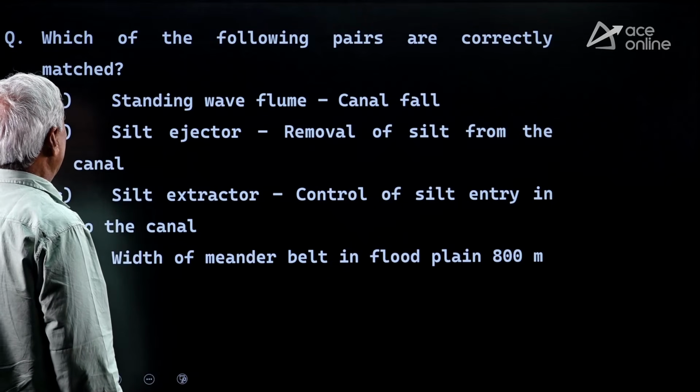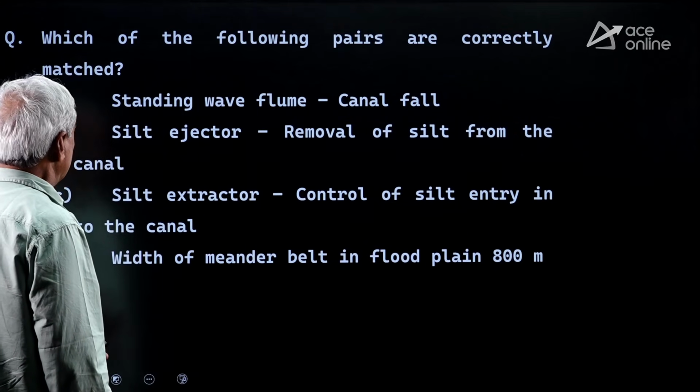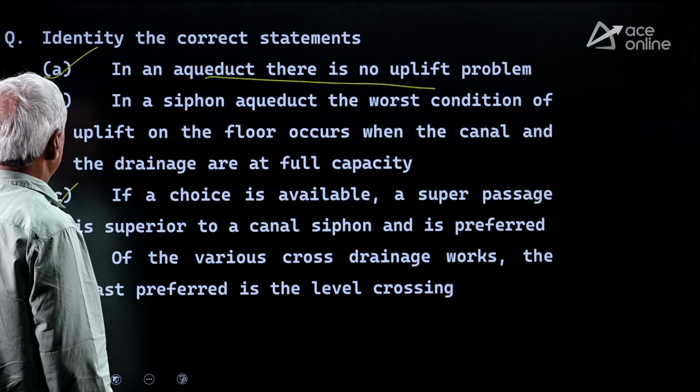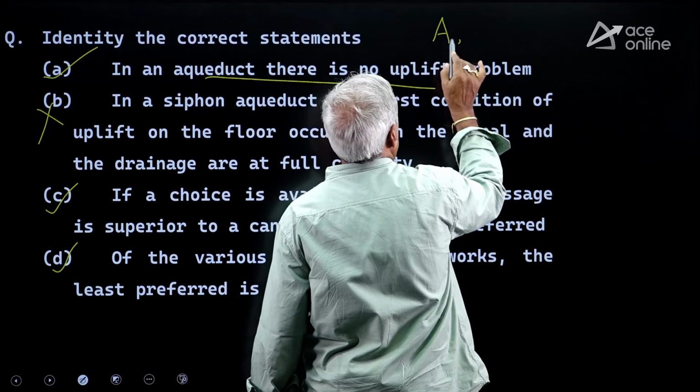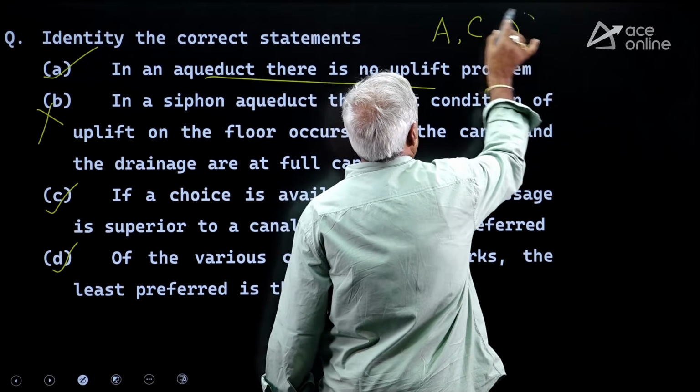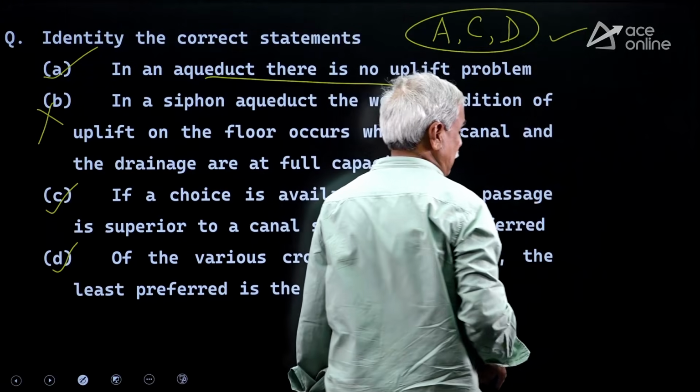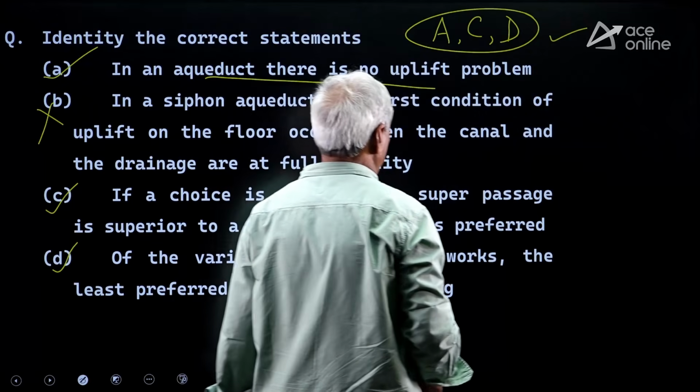Which of the following pairs are correctly matched? See this question. A is correct, C is correct, D is correct. Out of four options, A, C, D, all three are correct. A, C, D are correct. Very good.